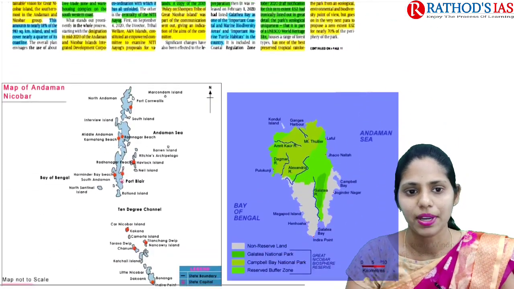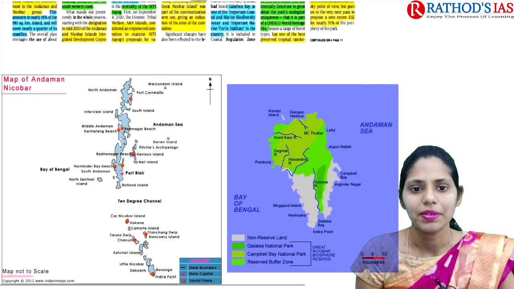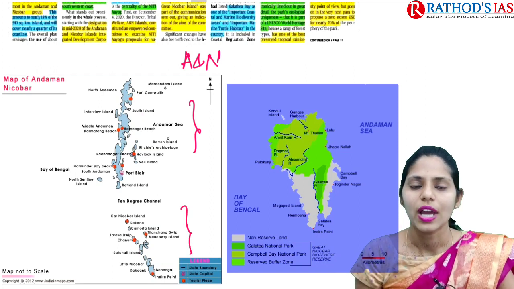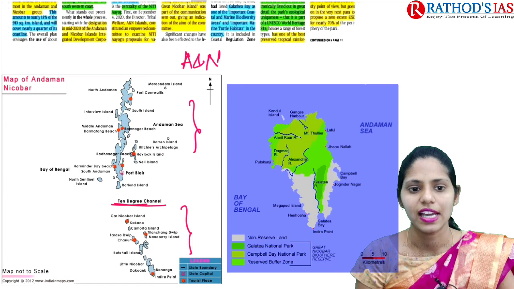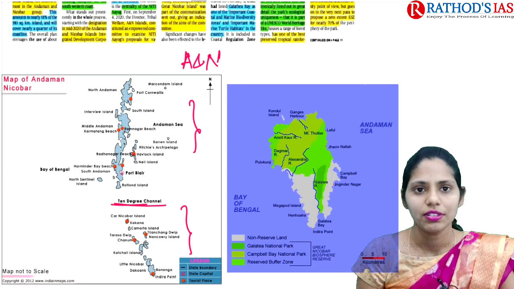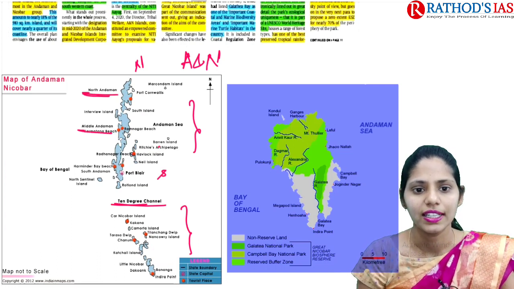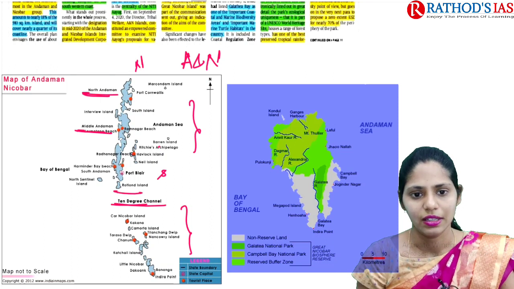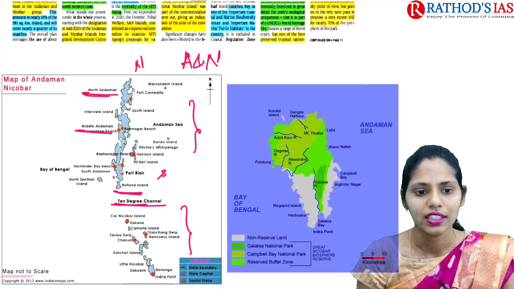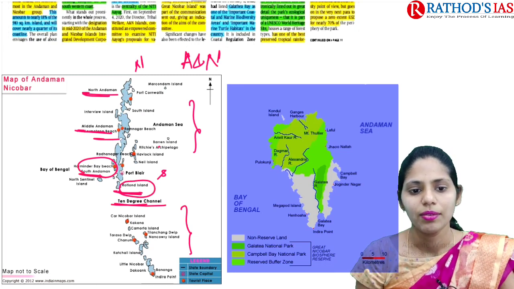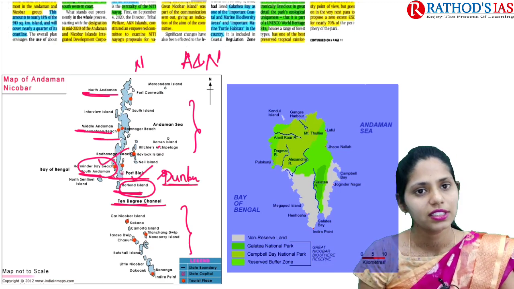So let us see the first map. I tried to attach a map regarding Andaman and Nicobar. So this is the Andaman part and this is Nicobar. Okay. So Andaman and Nicobar are mainly divided by the 10-degree channel, that you have to remember. If you see from top to bottom, that is from north to south, we have North Andaman, Middle Andaman and Little Andaman. Here in the middle it is present, and here we have South Andaman. South Andaman and Little Andaman are mainly divided by the Duncan channel, which is present between South Andaman and Little Andaman.